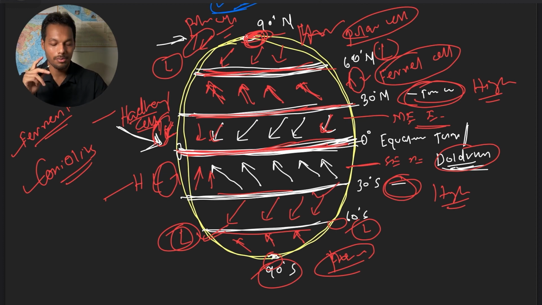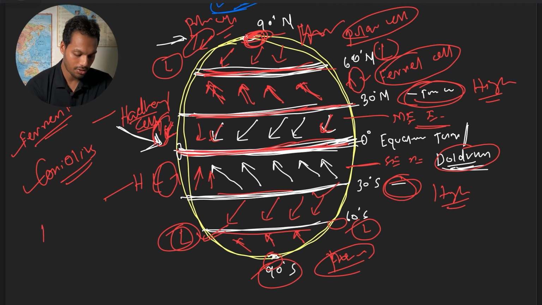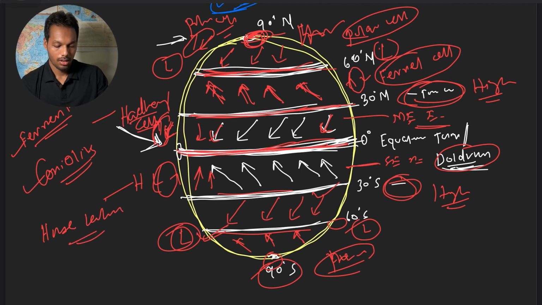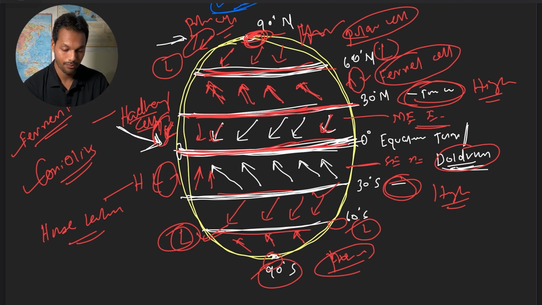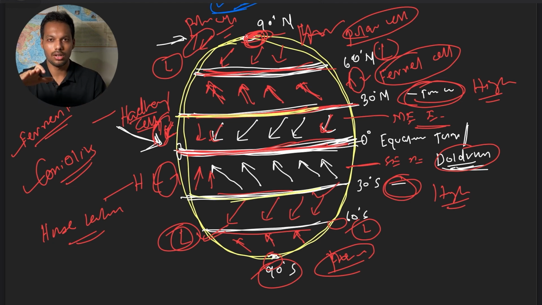Then another term is called horse latitude. So what happens? Winds from the subtropical high move towards both equatorial low and temperate low at the lower atmosphere.